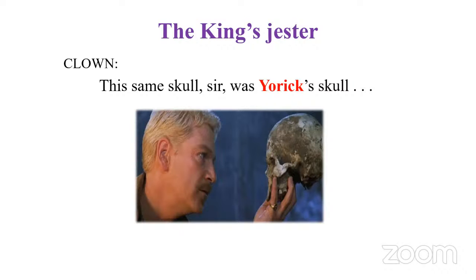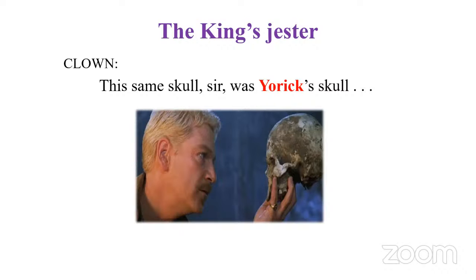And what is the context? Ophelia, the heroine of the play, is dead and she is going to be buried. And we have clowns, gravediggers, who are digging the grave.